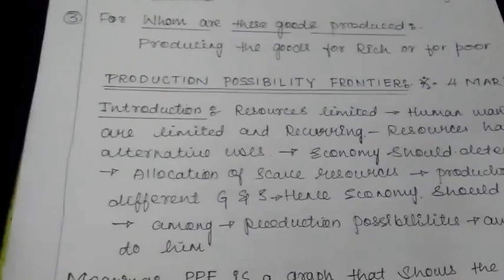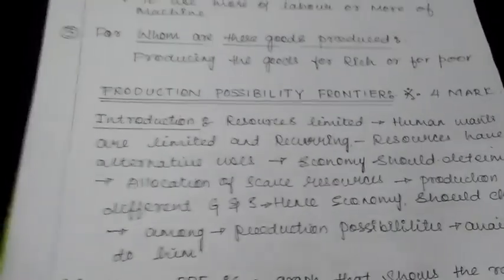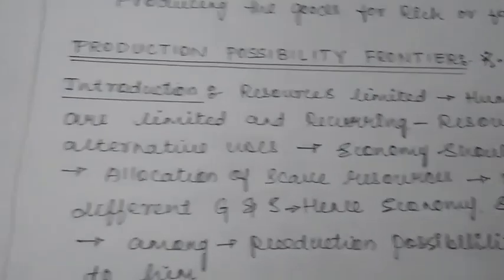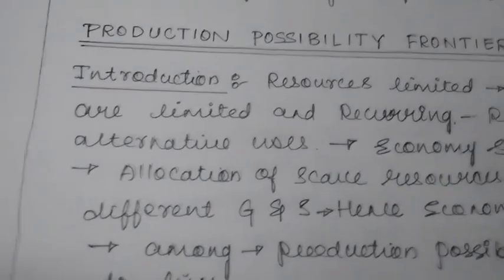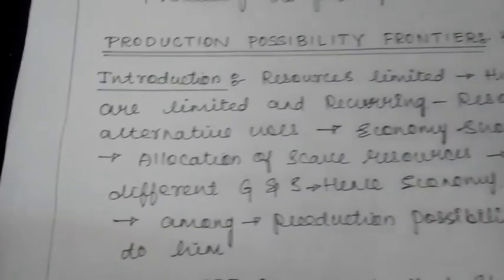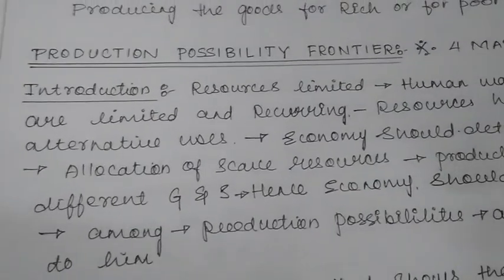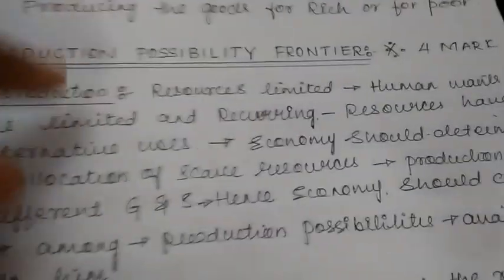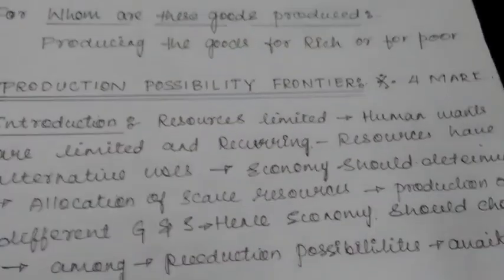Now, as you already mentioned, the resources in the economy are limited. Every society has to determine how to allocate its limited resources to different goods and services. That is because the resources are limited, but human wants are unlimited. Sorry, just a mistake. Human wants are unlimited. Let me correct it. Human wants are unlimited, and as I said, it is recurring.